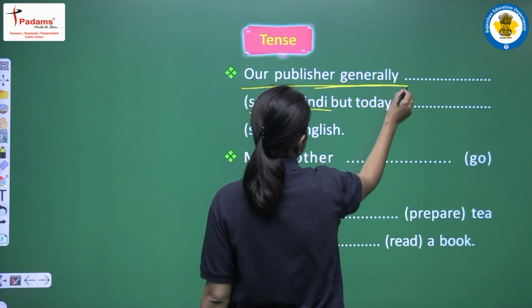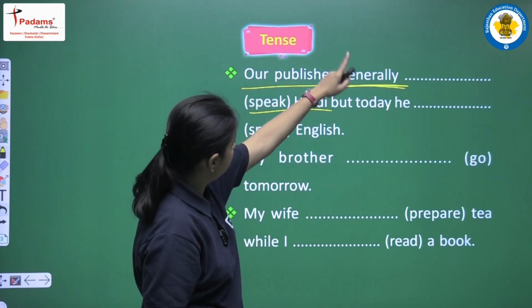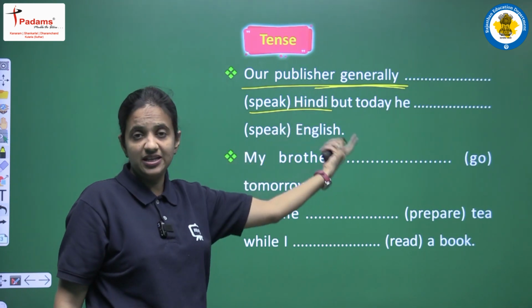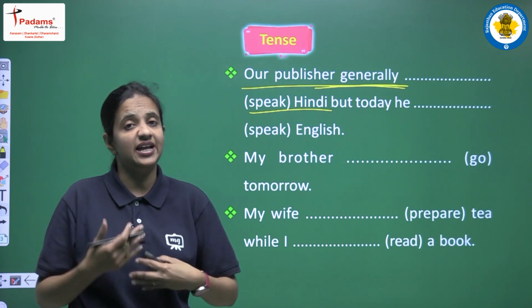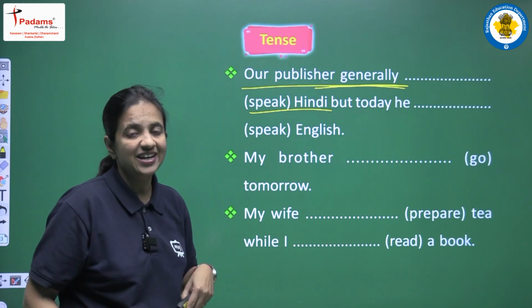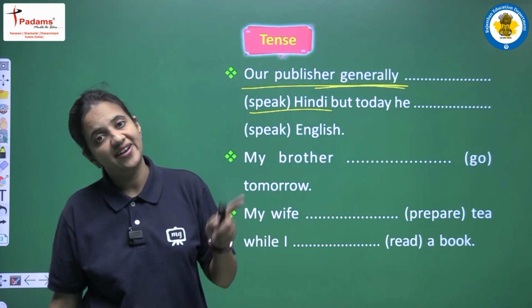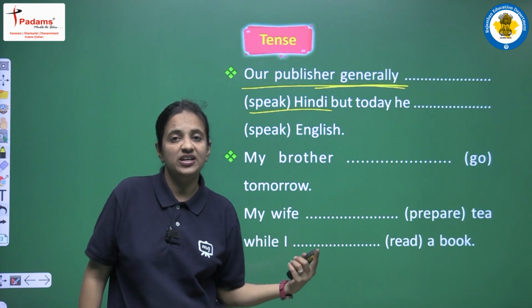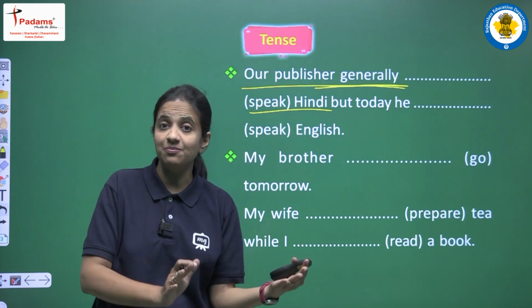First में हम इतना sentence solve करेंगे. So we are having that our publisher generally speak English. So generally means again we are talking about, you know, publisher's habit, his daily custom. Okay, and we are saying that generally he speak Hindi. So right, yes, you all are right. This sentence, or we can say this much of sentence, so we will write using present simple tense, right?